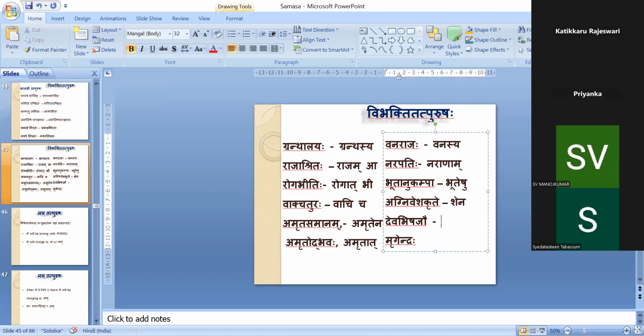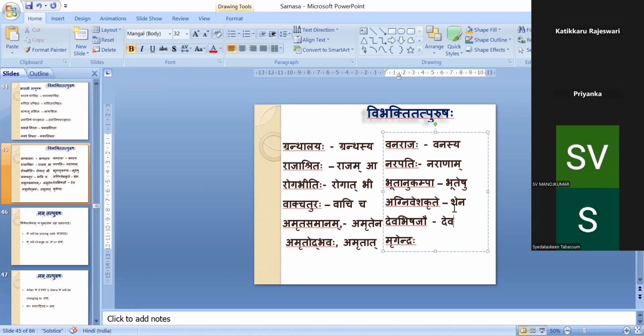Deva bhishajau. It will look like I will do dvandva samasa because au is there: devascha bhishajascha. Then what will give the meaning? Ashvinau, deva bhishajau. If you make dvandva samasa, then the meaning is not matching. Does deva bhishajau mean one deva and one vaidya? No. It is giving the meaning of the doctors of the Devas.